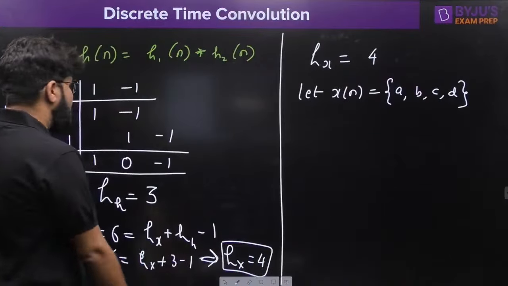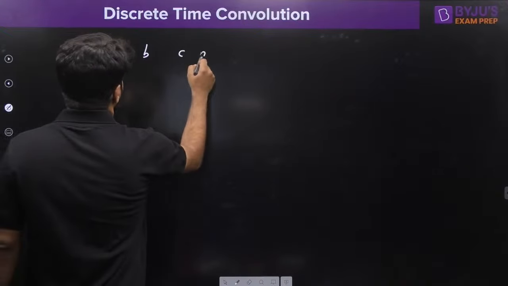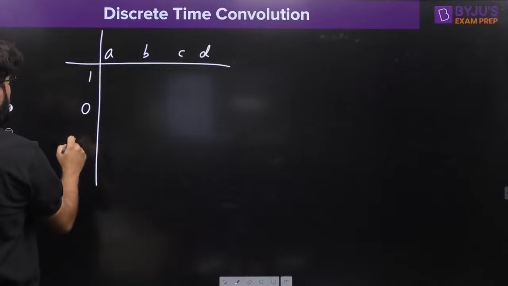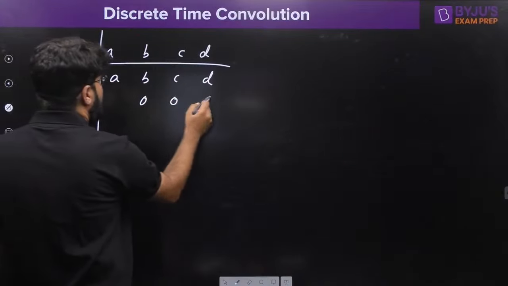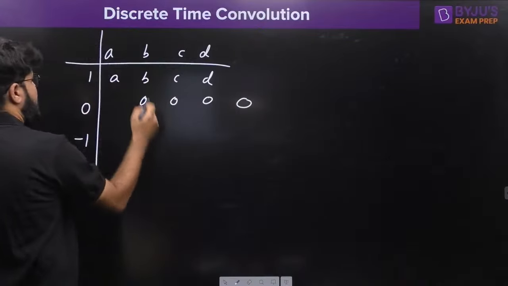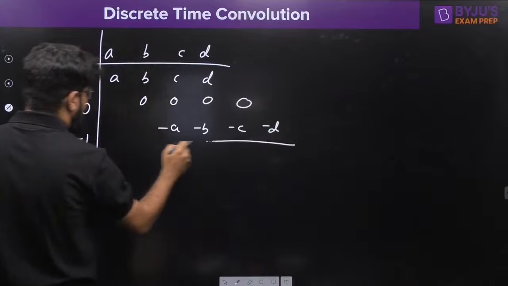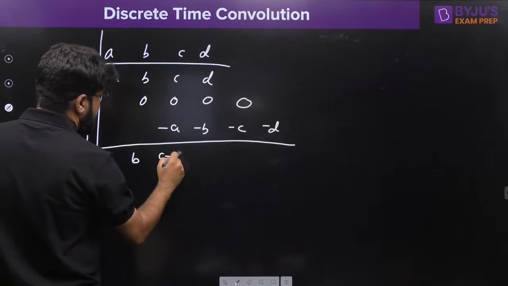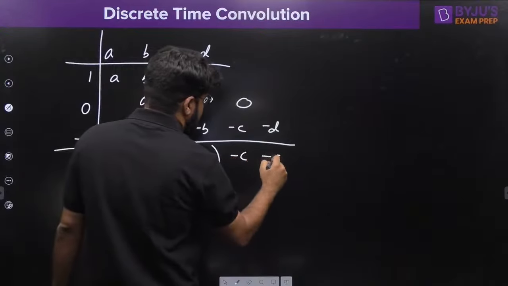Now I can simply apply the sum by column. A, B, C, D is the input. What is the impulse response? 1, 0, minus 1. Multiply by 1: A, B, C, D. Multiply by 0, with a 1 unit right shift: 0, 0, 0, 0. Multiply by minus 1, with a 2 unit right shift: minus A, minus B, minus C and minus D. Now this is A, this is B, this is C minus A, this is D minus B, minus C and minus D.